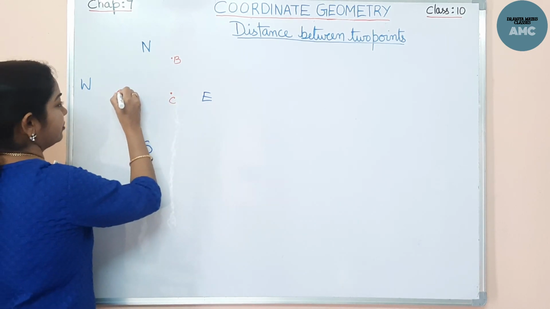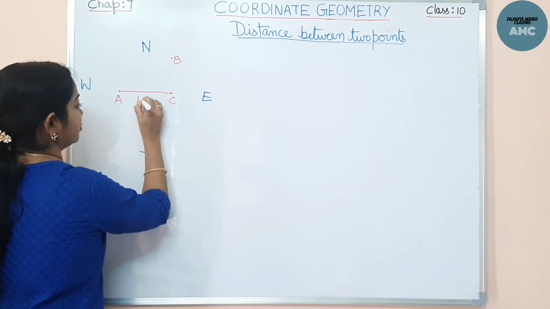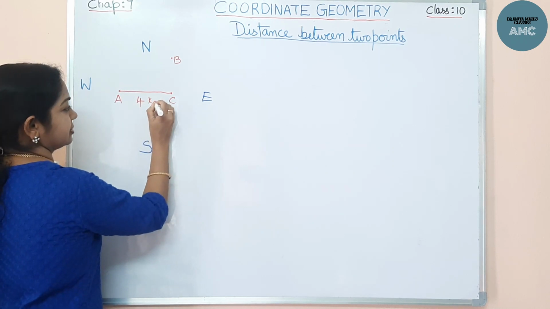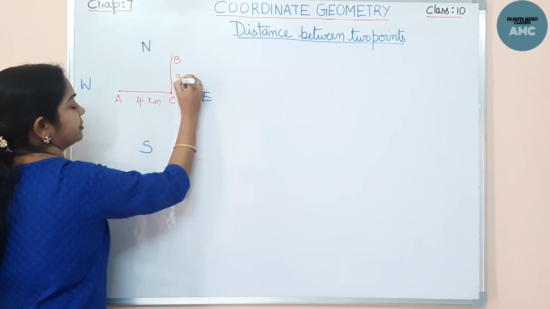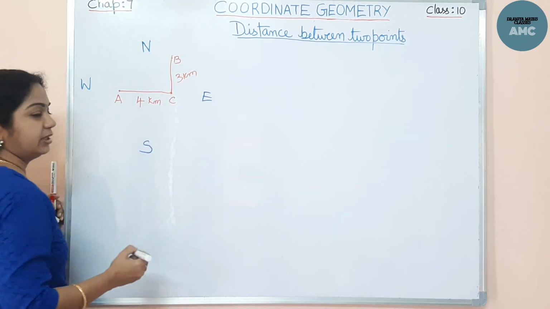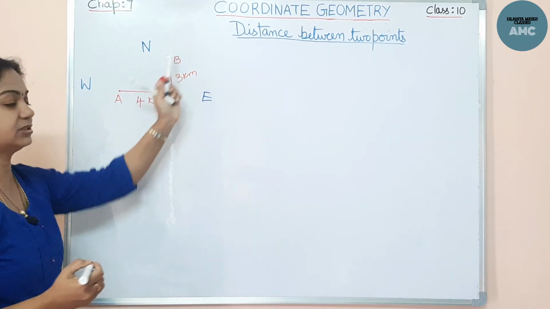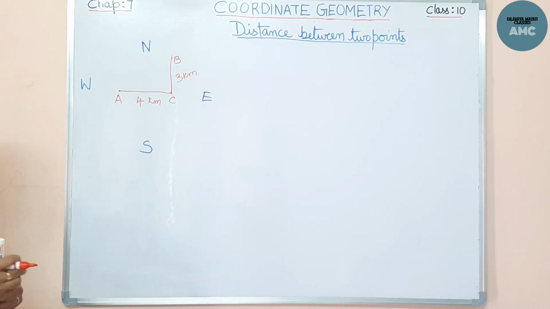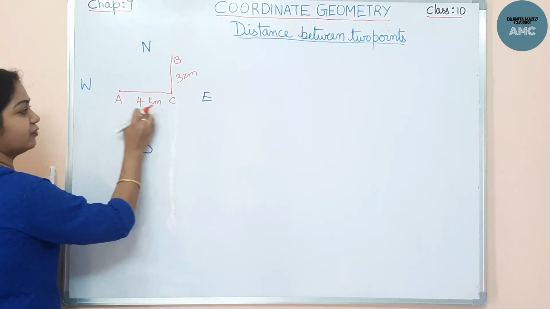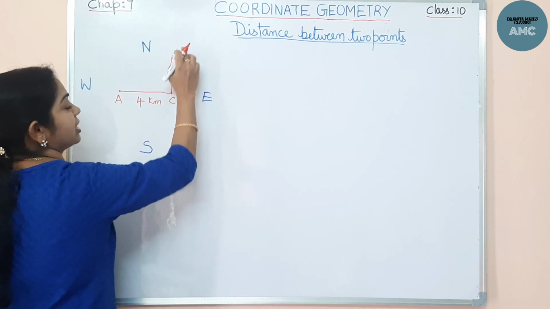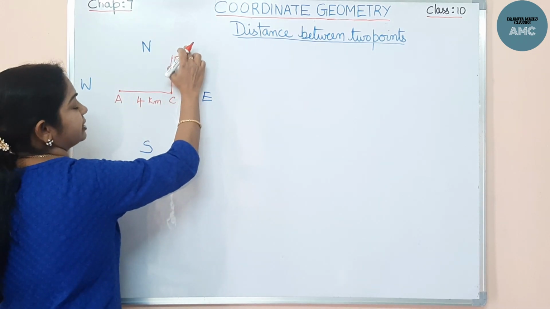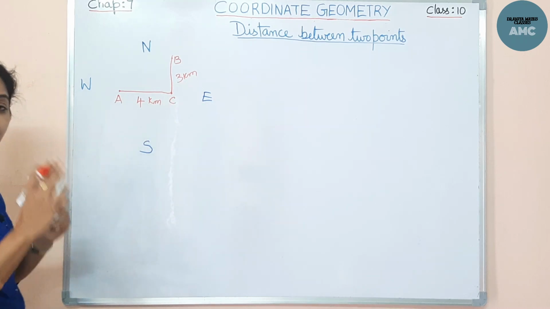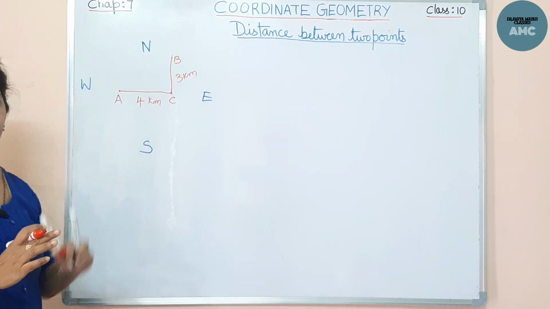So from town A to town C it was 4 kilometers, suppose, and from C to B is 3 kilometers, suppose. Now he wants to travel to town B via town C. He has to travel 4 kilometers towards east and 3 kilometers towards north. That means he will be traveling 7 kilometers to reach town B.